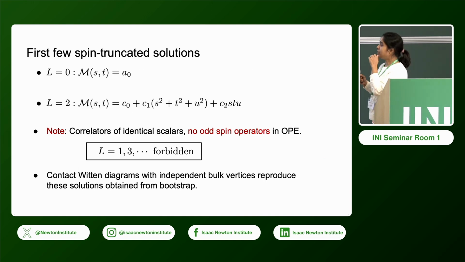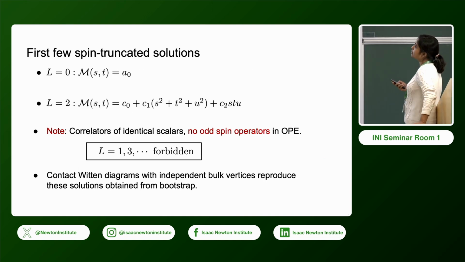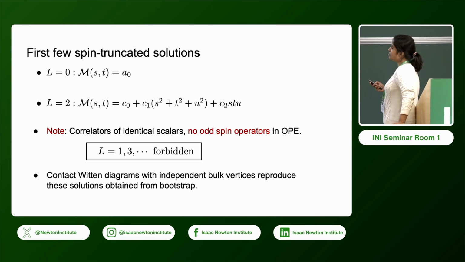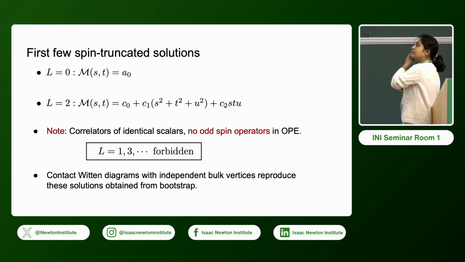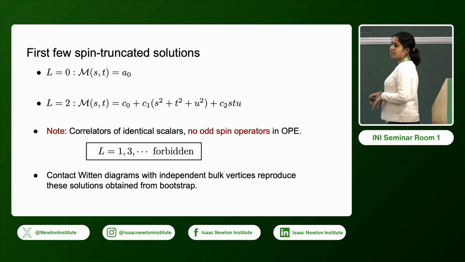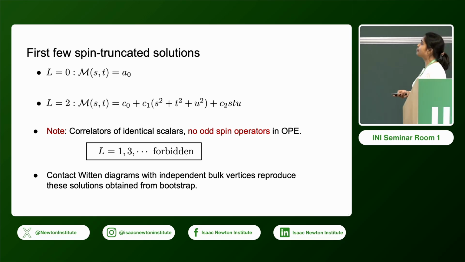So just to give you an example of how these spin truncated solutions look in Mellin space. Here is the first solution, for L equals 0. This is a polynomial of degree 0, so this is a constant. For L equals 2, this is a quadratic polynomial in S and T. We can write down a generic quadratic polynomial, and these C0, C1 and C2 are some constants that we do not know at this point.